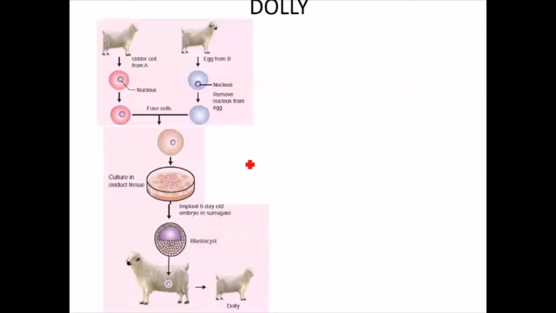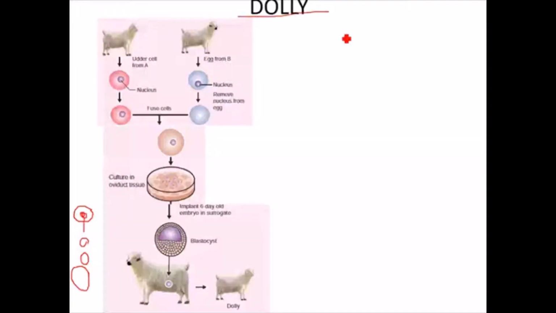You know what is meant by totipotency? In the last session I did explain. A single cell, only a single cell, has the ability to multiply and differentiate into different types of cells and tissues, and at last the whole organism. Such a cell is called a totipotent cell. Is it clear? Okay.